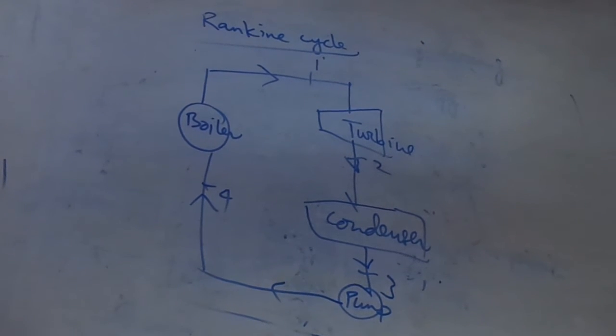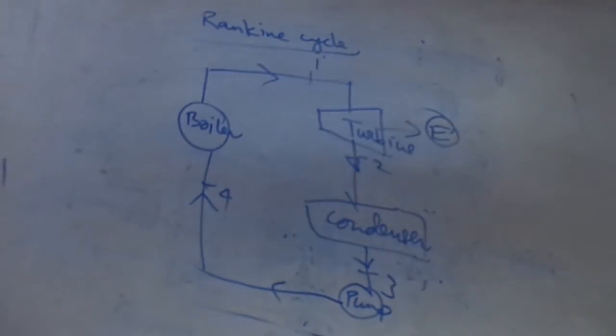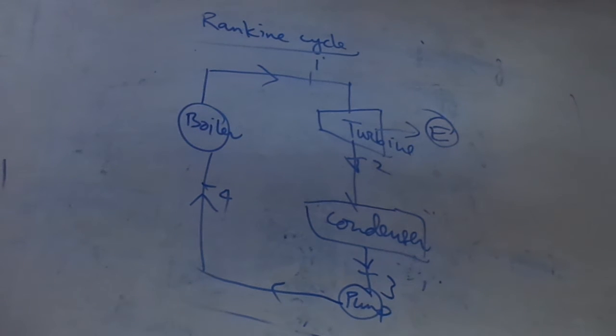And what is the function? Turbine, that is to produce electricity. Condenser means to condense the water. Is it boiler to turbine? Boiler, superheated vapor is produced by the boiler.